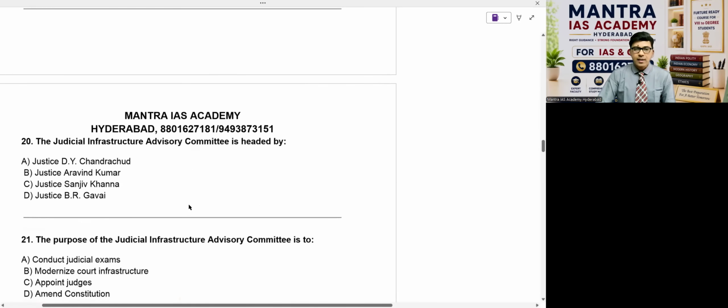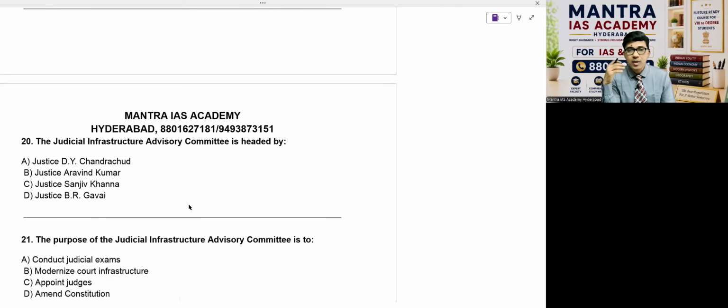The Judicial Infrastructure Advisory Committee is headed by, a very important point, our CJI. Courts need minimum 40 to 50,000 crores for modern infrastructure, digital concepts, buildings, and facilities for judicial applications. Digital infrastructure is also a major point.